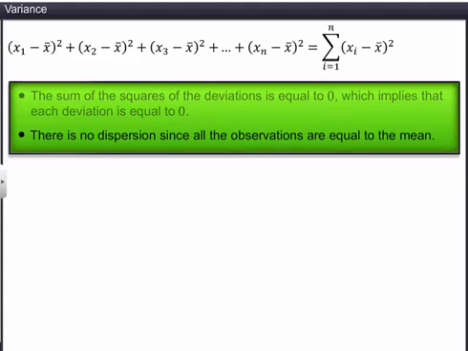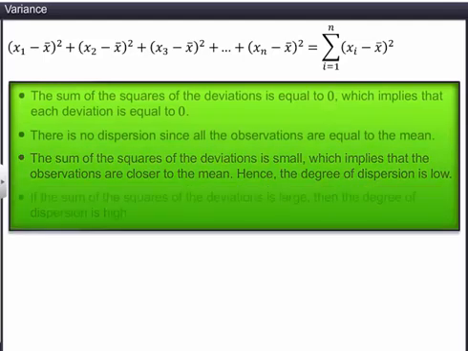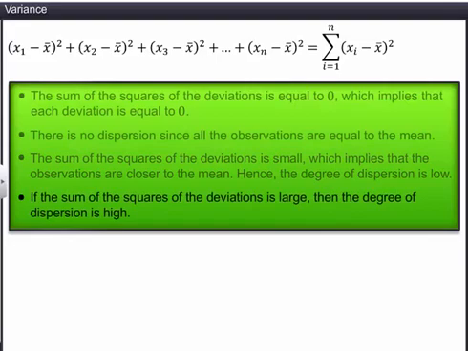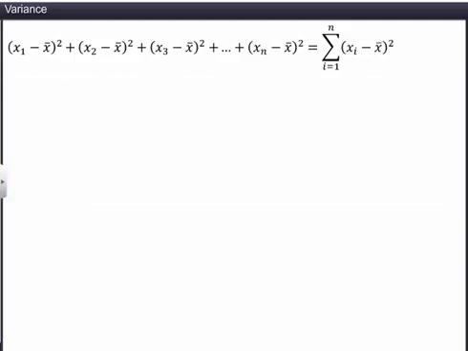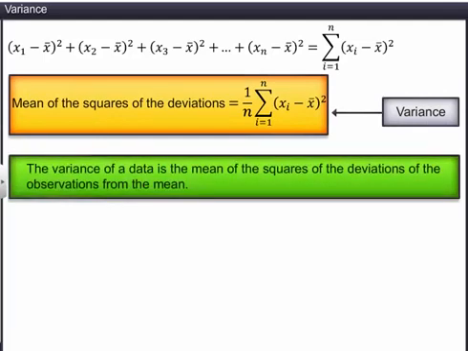And if the sum is small, then the observations are closer to the mean. Hence, the degree of dispersion is low. If the sum of the squares of the deviations is large, then the degree of dispersion is high. Let's take the mean of the squares of the deviations. This is called variance. The variance of a data is the mean of the squares of the deviations of the observations from the mean. This is denoted by sigma squared.